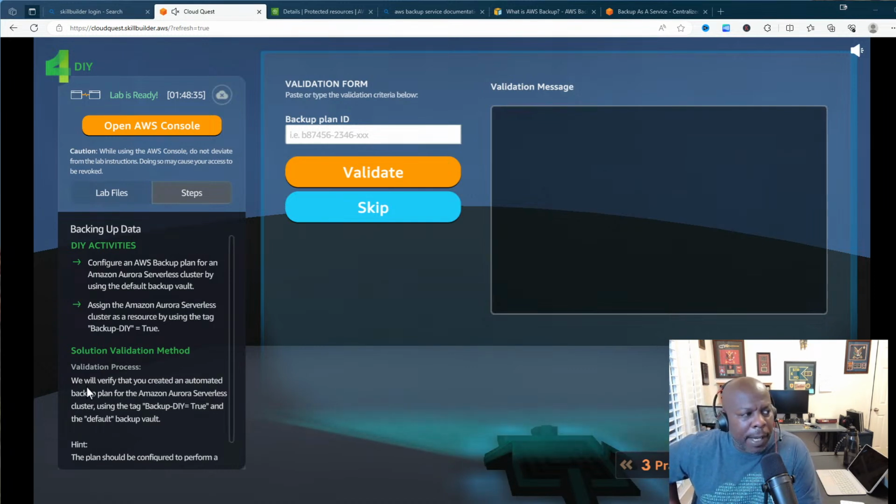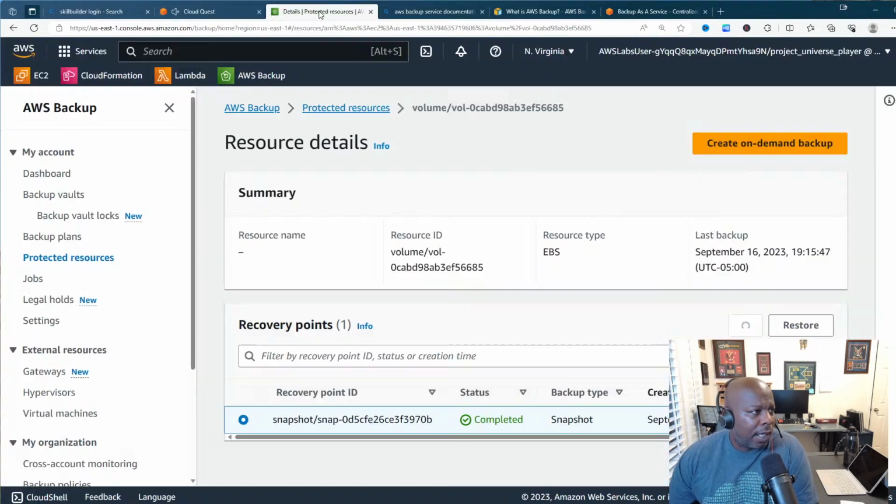Configure an AWS backup plan for an Amazon Aurora serverless cluster by using the default backup vault. Assign the Amazon Aurora serverless cluster as a resource by using the tag backup DIY true. Okay. Now let's see. How are we going to do this?